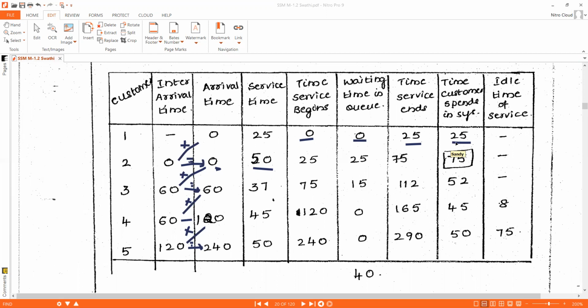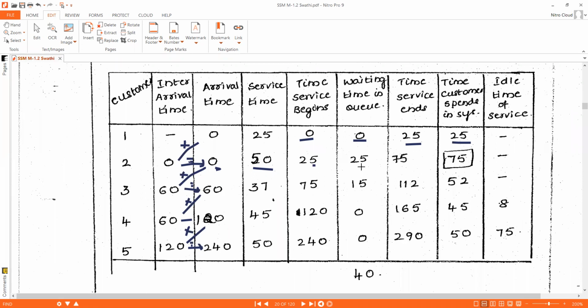Customer 1's job completes at clock time 25. At clock time 25, the server completes the execution of customer 1. After completing customer 1's job, customer 2's job will get serviced by the server. So the time the service begins for customer 2 is simulation clock time 25.